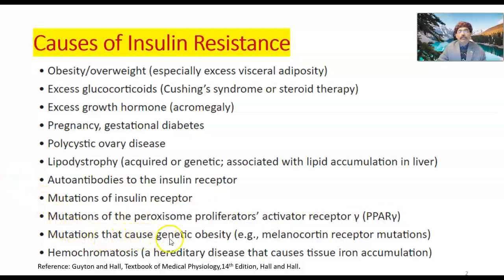Mutation that causes genetic obesity, that is melanocortin receptor mutation. Hemochromatosis, a hereditary disease that causes tissue iron accumulation. So these are some of the causes of insulin resistance as described in the Guyton and Hall Textbook of Medical Physiology, 14th edition.